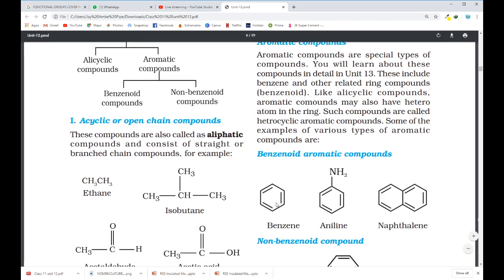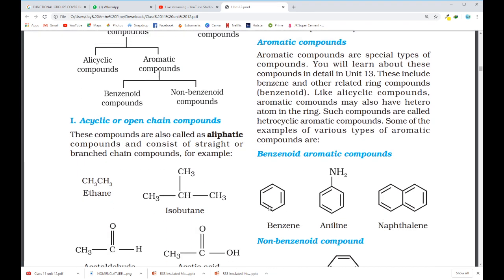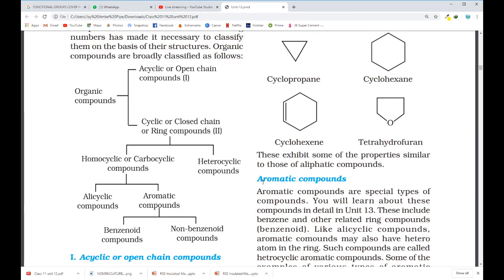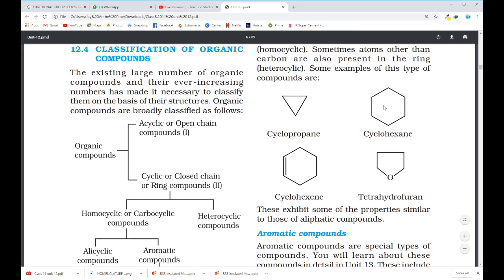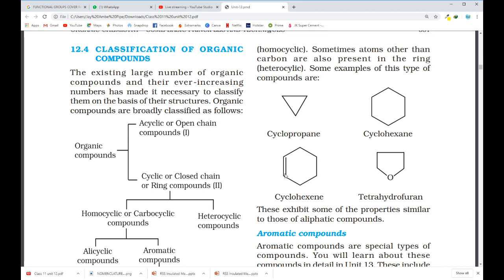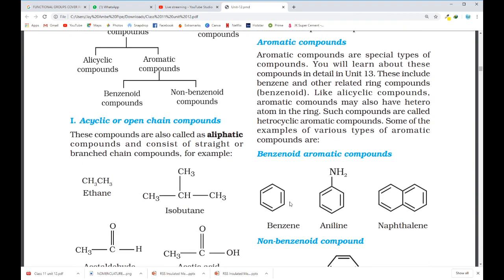Benzene ring is this one. See, this is your benzene ring where you have a 6-carbon ring and 3 alternate double bonds present. This is the benzene ring, while this is the cyclohexene ring. Keep this in mind. If you have a 6-membered ring with no double bond, then this is cyclohexane. With 1 double bond, cyclohexene. And if you have 3 alternate double bonds present, then this is the benzene ring. This is an aromatic ring. Why is this known as an aromatic ring? About this in detail we'll study towards the end of the chapter when we study aromatic compounds in detail.